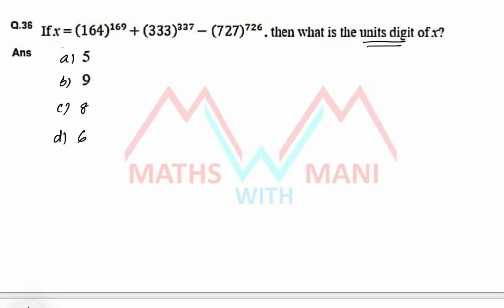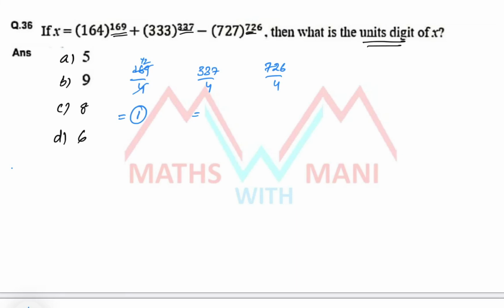Whenever we are finding the unit digit and powers are given, I told one procedure. What is that procedure? Since the cyclicity of any number is 4, you have to divide all the powers with 4: 169 by 4, 337 by 4, 726 by 4. And you have to find the remainder. What is the remainder? 4 2s are 8... so 1 is the remainder. Here what is the remainder?